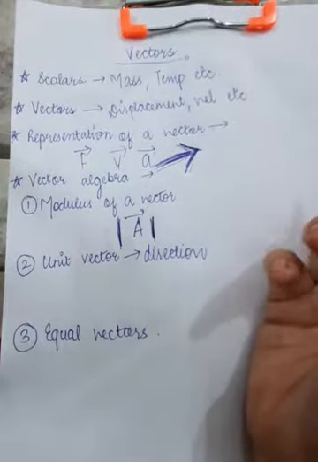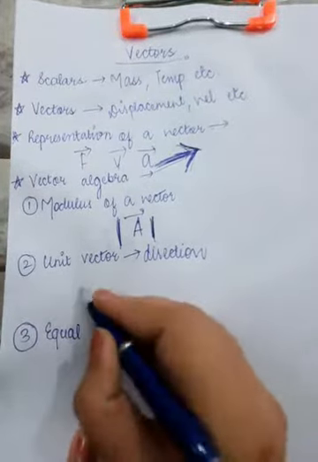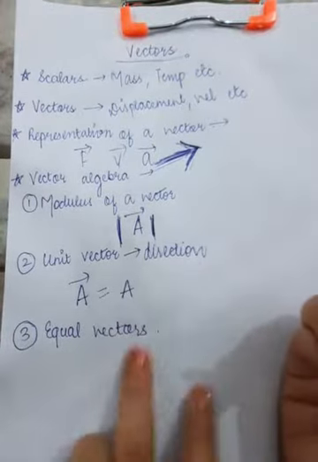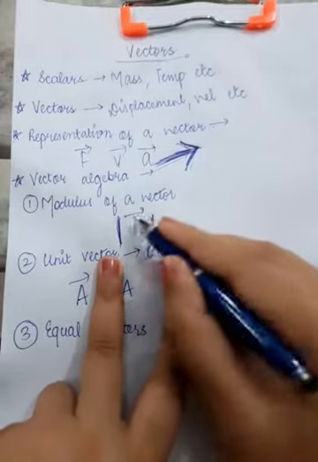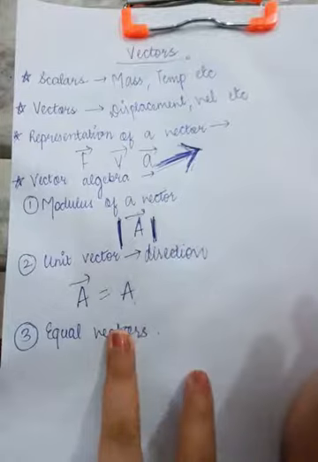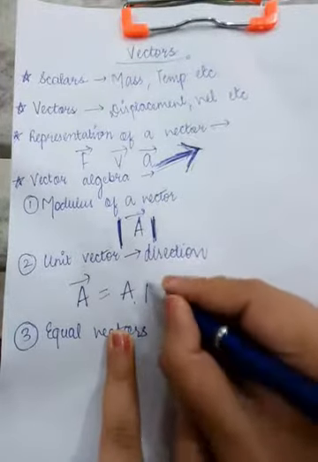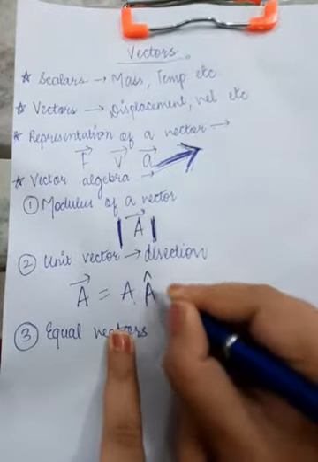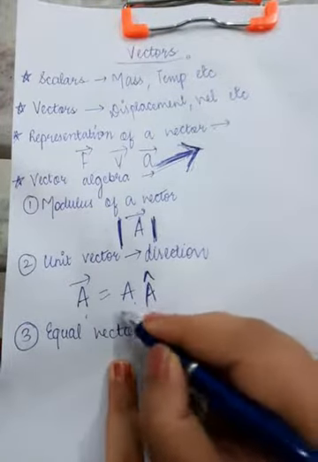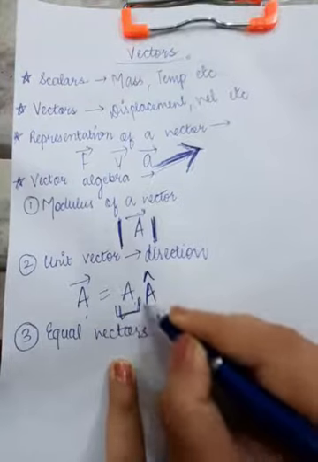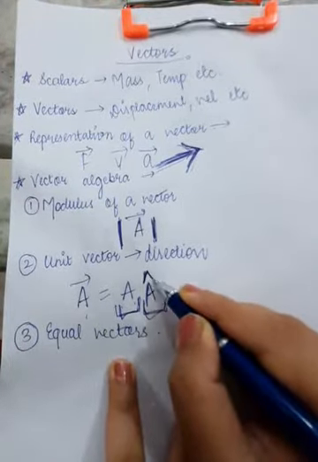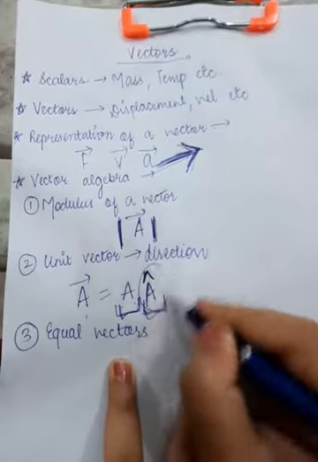So how to go about it? This is a vector quantity. It has a magnitude, which can either be written as the modulus of the vector or simply a. And what about the unit vector? This is written as a cap. So every vector can be written as the combination of magnitude and direction: a times a cap. This symbol is known as cap. So this is the unit vector basically.